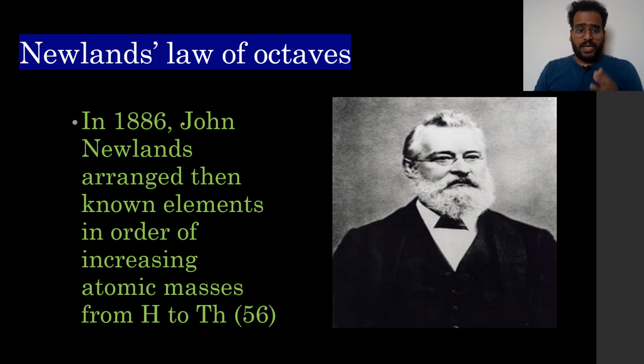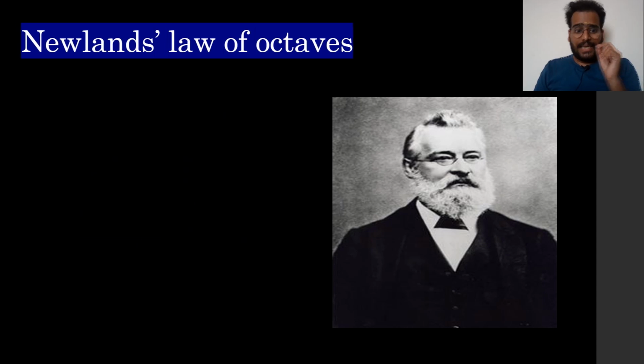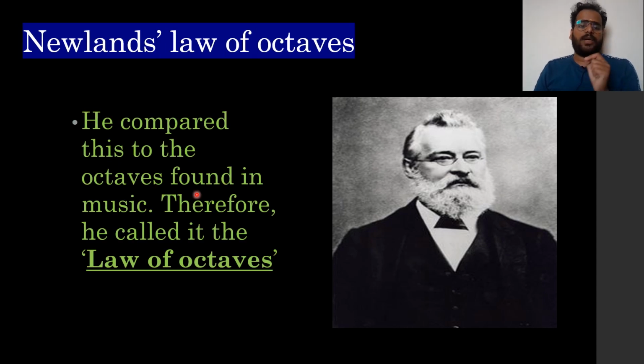Then what he did, he found that every eighth element had properties similar to that of the first. So you start from the first element and go to the eighth element, both have the same properties, means properties are repeating. So based on this, he compared this to the octaves found in music. We know in the Indian system, what is there? Sa, re, ga, ma, pa, da, ni. 7. So again, the eighth will be sa. Means just like that, the properties are also repeating. So therefore, he called this the law of octaves.